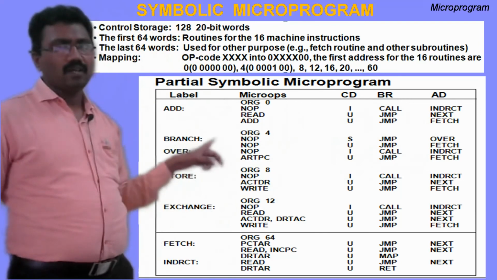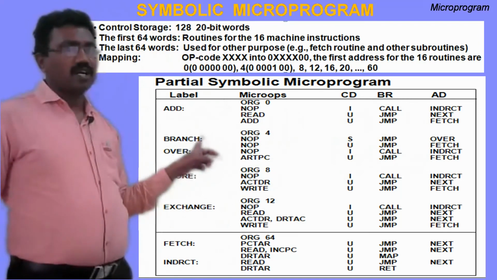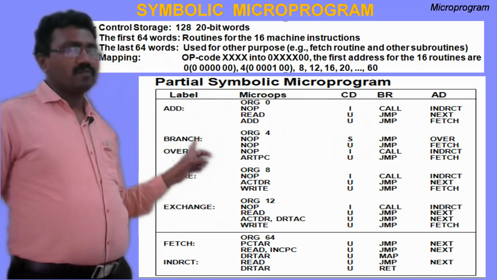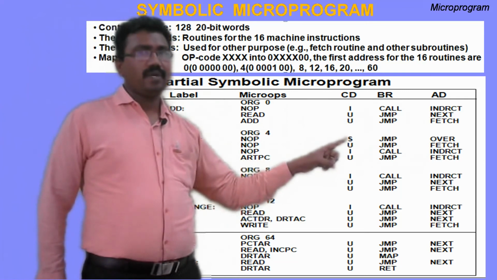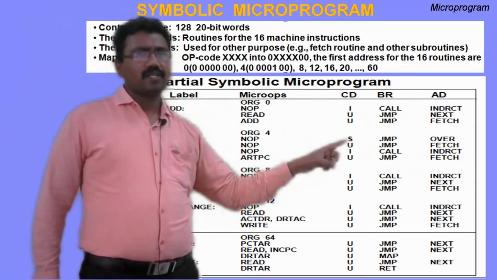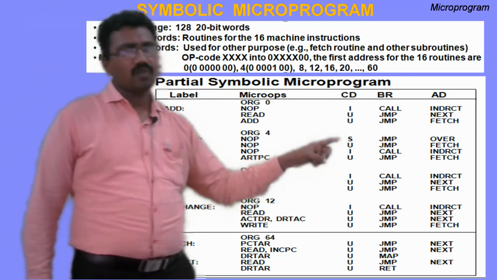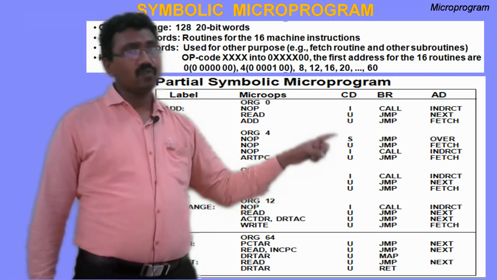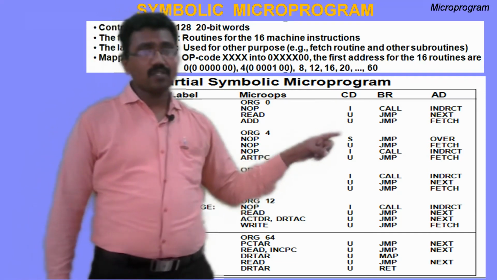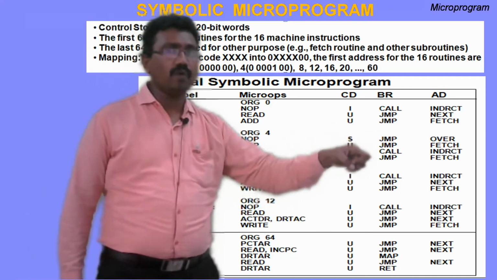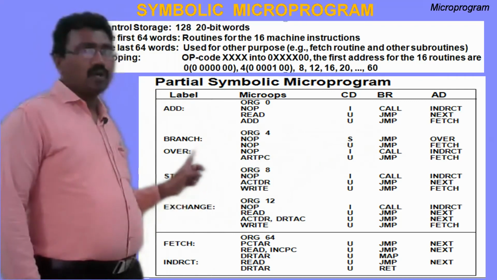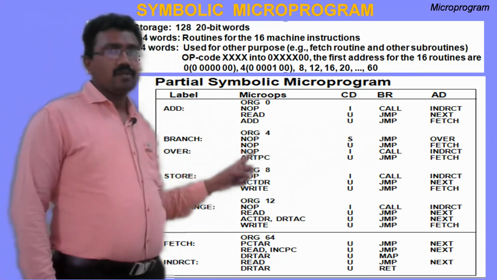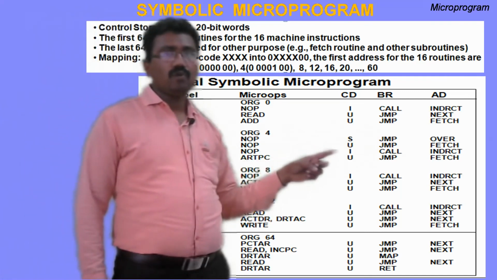This is the add. Similarly, the branch instruction. The branch instruction starting address is 4. ORG 4 indicates the address of this instruction is 4, colon NOP, no operation. Yes, sign bit. So here is a conditional branch. If AC of 15 is equal to 0, the condition is false. If AC of 15 is equal to 1, that means the sign bit of the AC is 1, then only jump to over. Control goes to over if the condition is equal to 1. Come to here, label over colon NOP, no operation, U, unconditional branch, and jump to the fetch cycle.